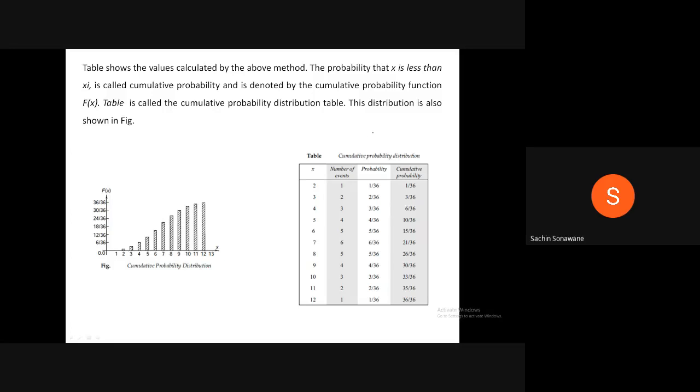Cumulative probability distribution. Again, the first column is x, the next column is number of events, the next column is probability, and the last column is cumulative probability.